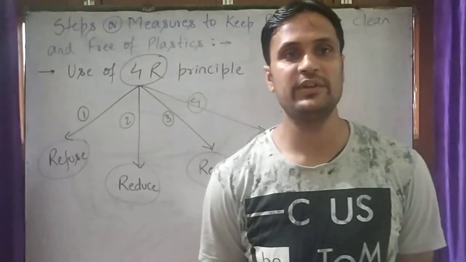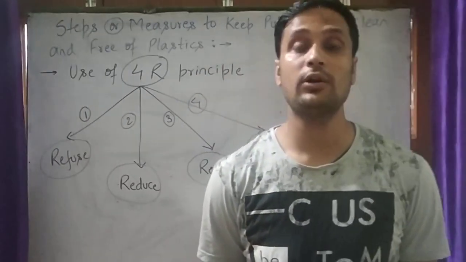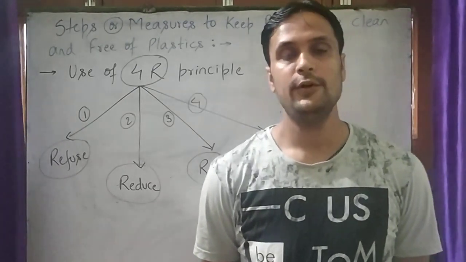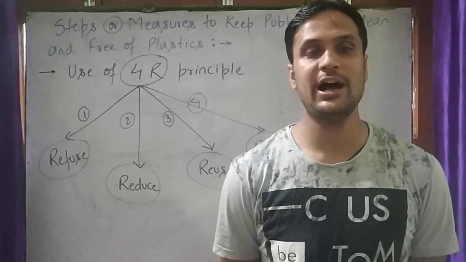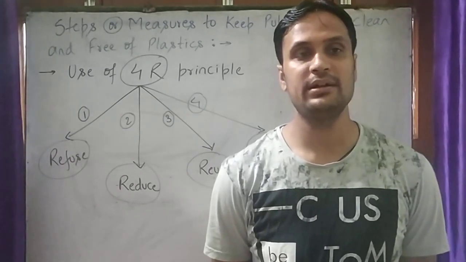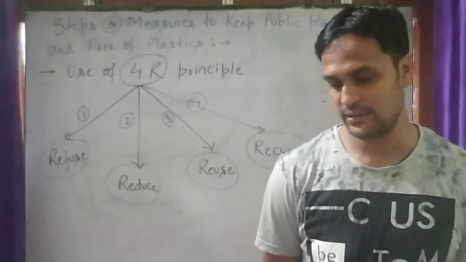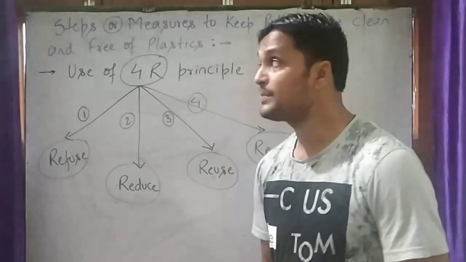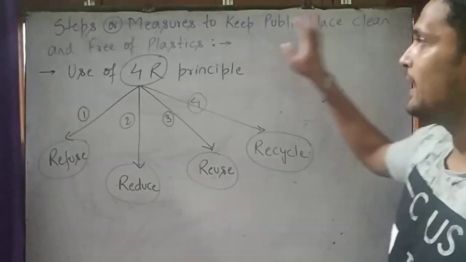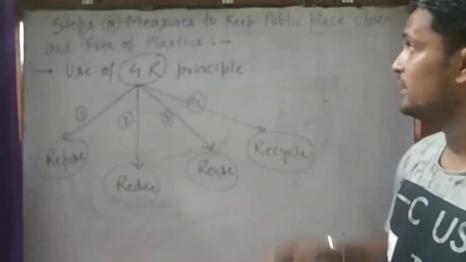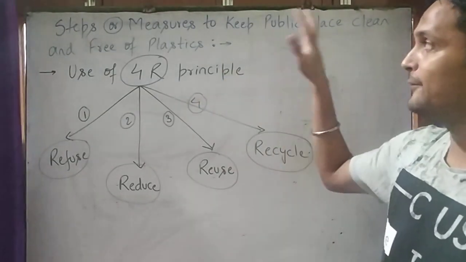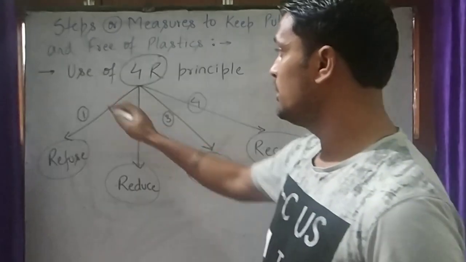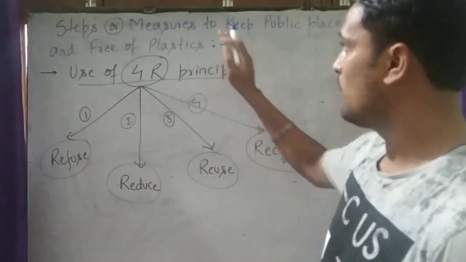So student, just now we have discussed that plastics have a lot of disadvantages which cause harm to health of human beings. We have to develop habits which are environmentally friendly, and this can be done by adopting the 4R principle. So student, what are the steps or measures to keep public places clean and free from plastic? The steps or measure to keep public places clean and free from plastics is to develop the 4R principle. You can see on the board. So what are the 4R principles?